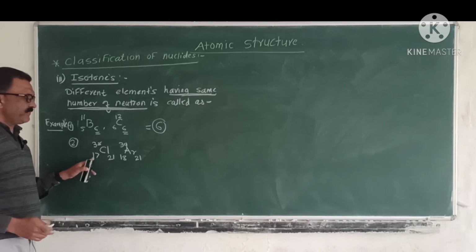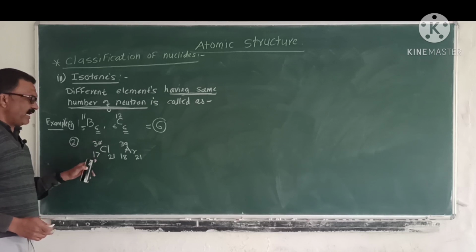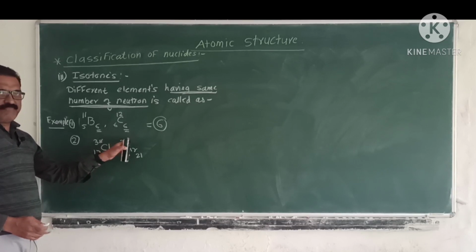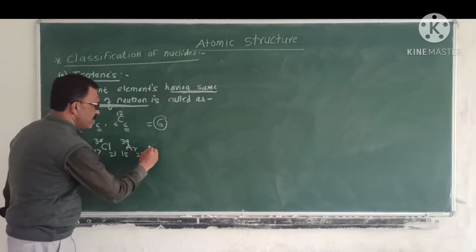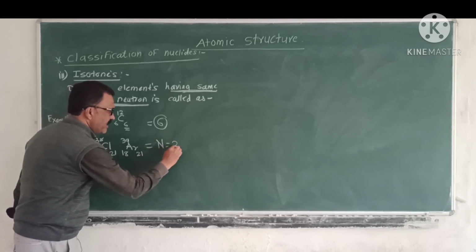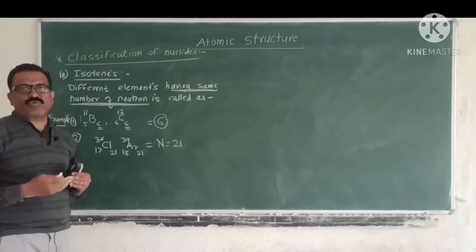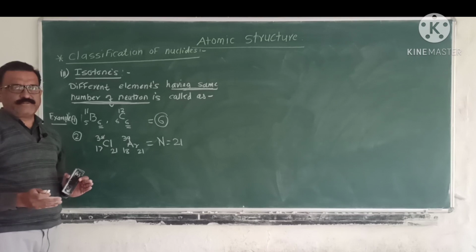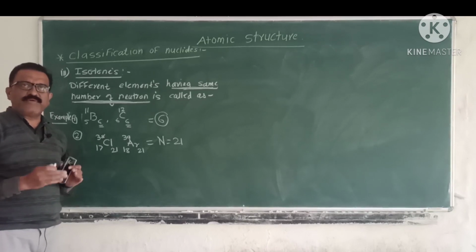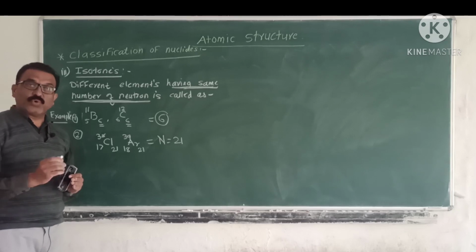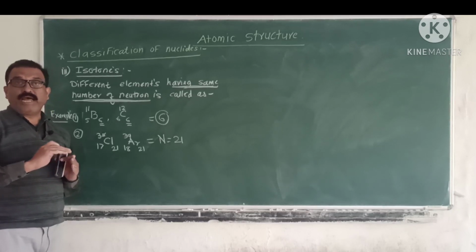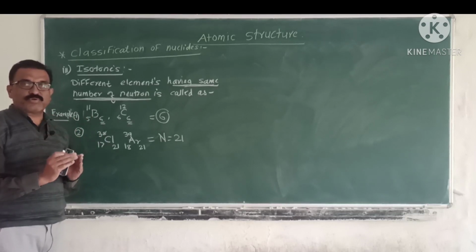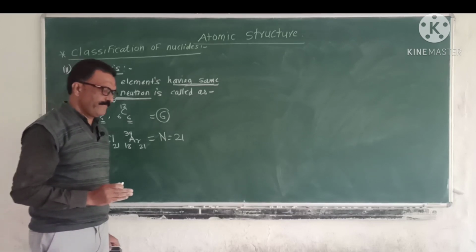In the second example, chlorine, 17, 38. 38 minus 17, the number of neutrons is equal to 21. In argon, 39 minus 18 is equal to 21. That is, the number of neutrons, capital N, is equal to 21. As the number of neutrons is the same, these are isotones of one another. The elements having the same number of neutrons, though they have different atomic numbers as well as different mass numbers, are known as isotones.